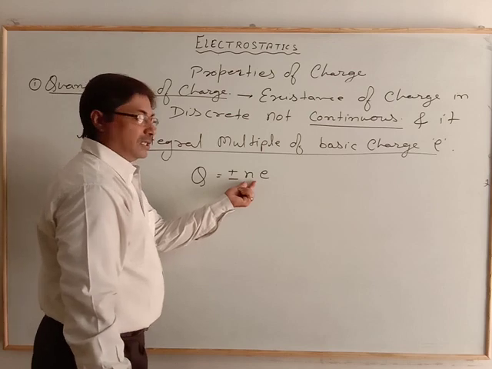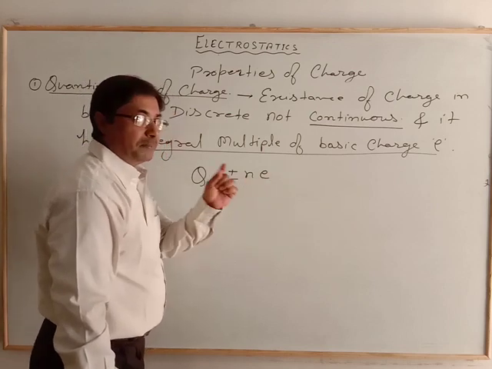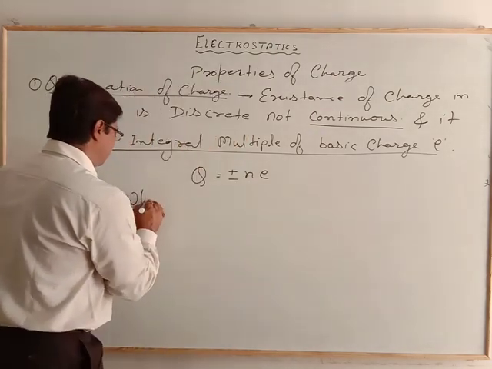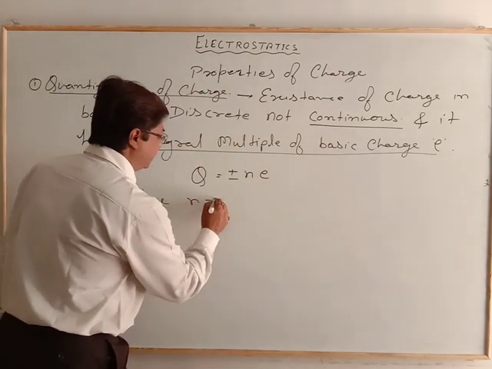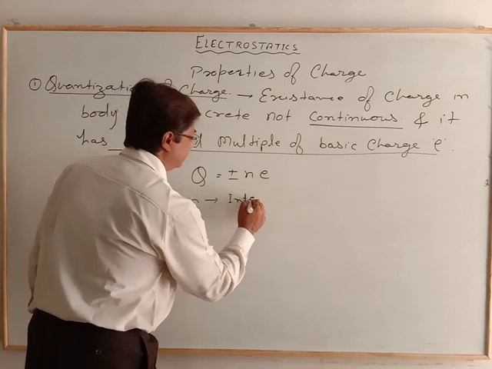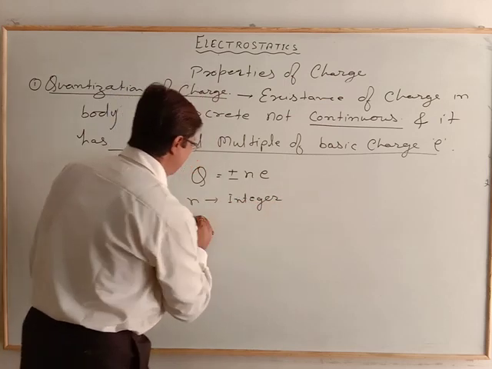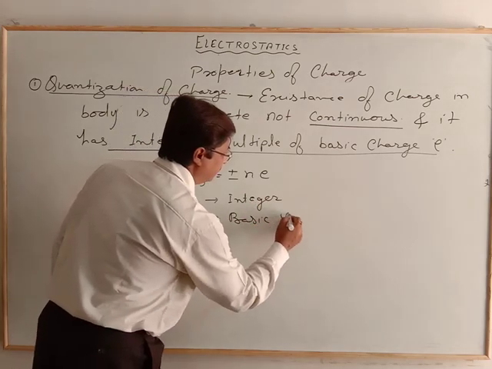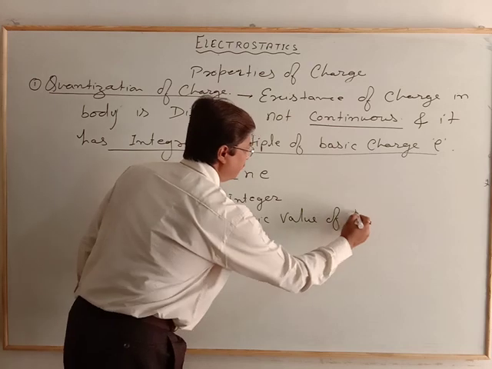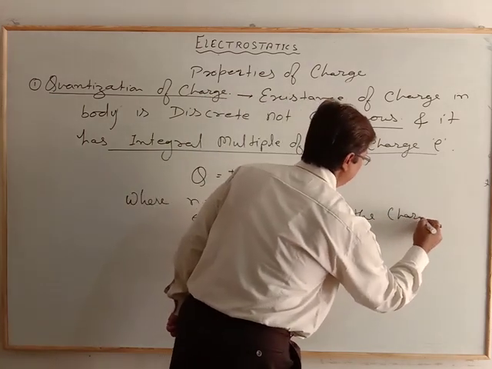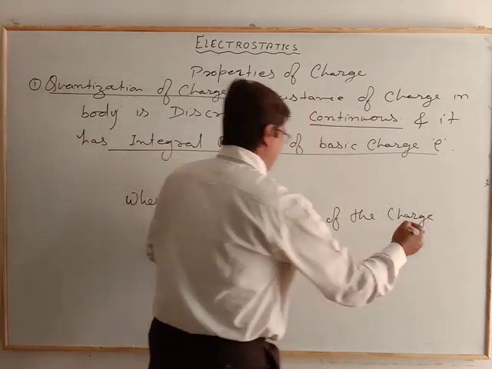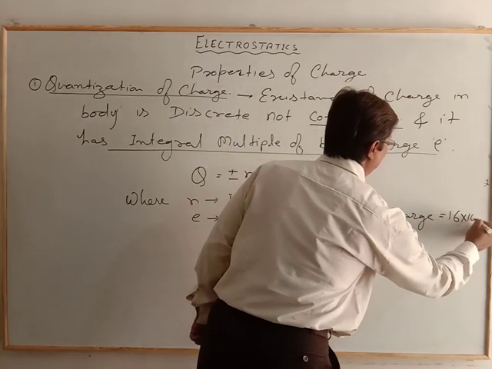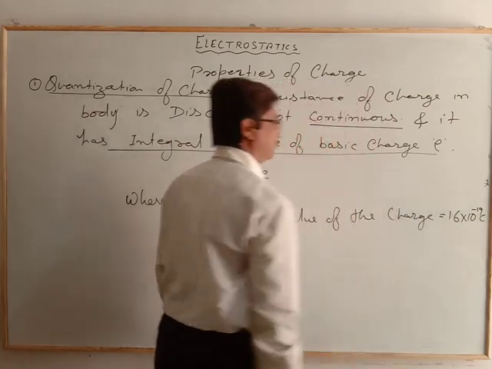That n is the integer and e is the basic charge, the basic value of the charge. That is the value of the charge, and it is equal to 1.6 into 10 to the power minus 19 coulomb.